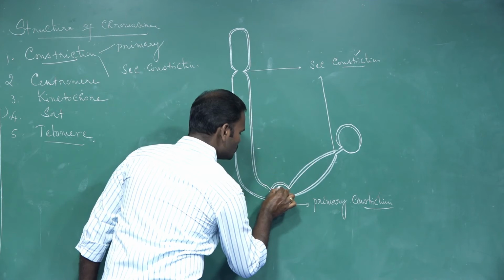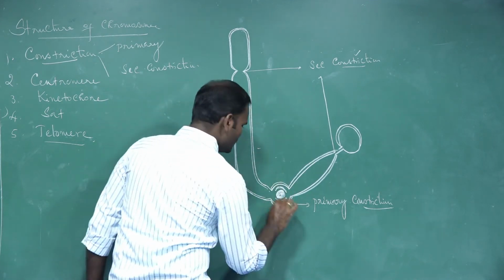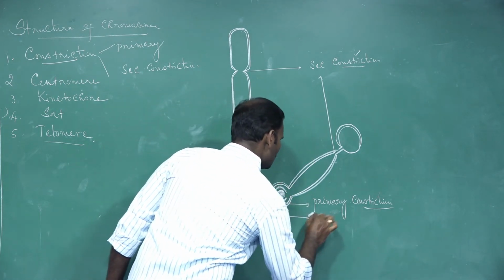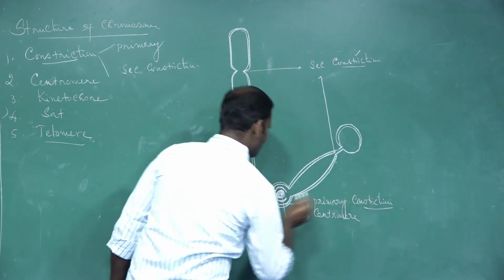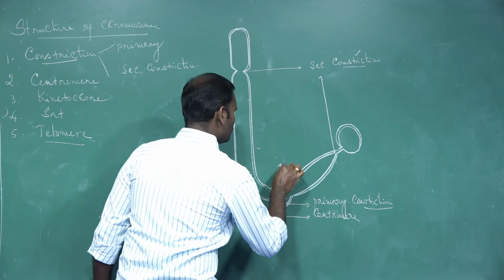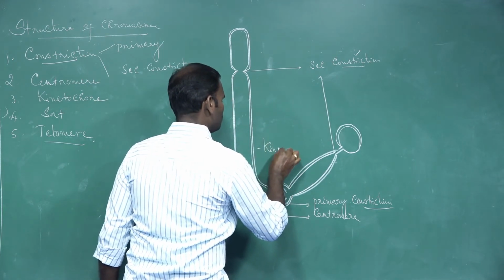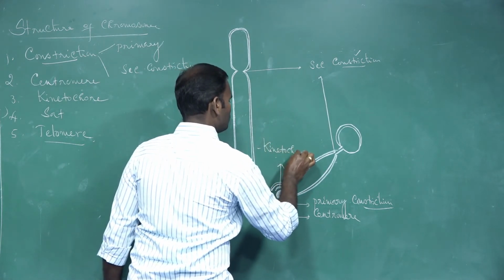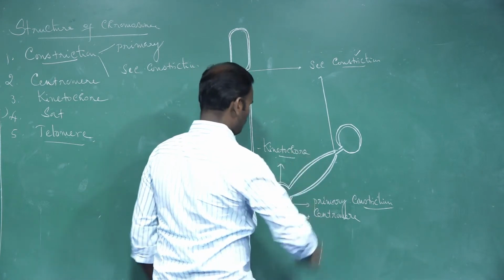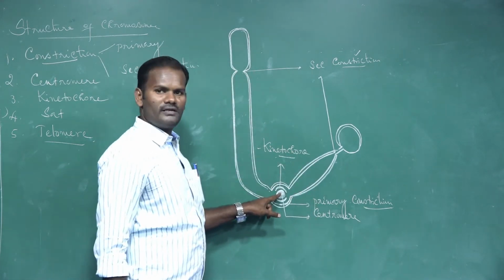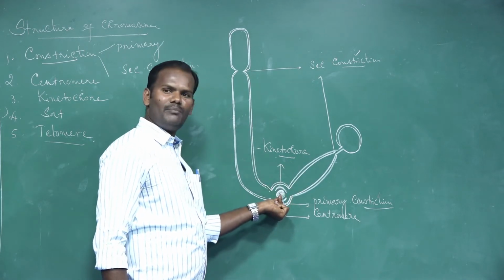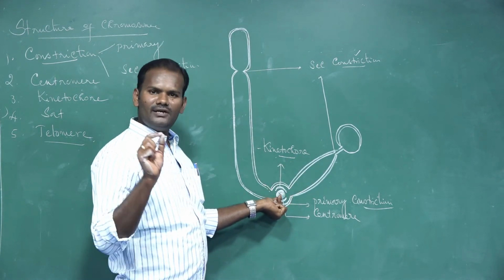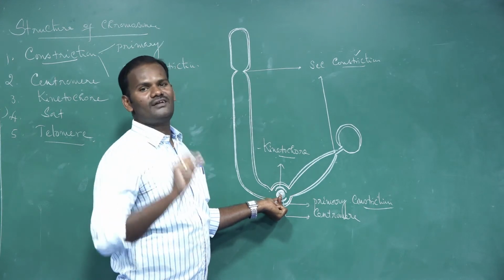These two kinetochores are lined with the chromosome. Then what is called the centromere? These two chromatids are joined at a certain point called the centromere. The centromere is an important part of the chromosome.